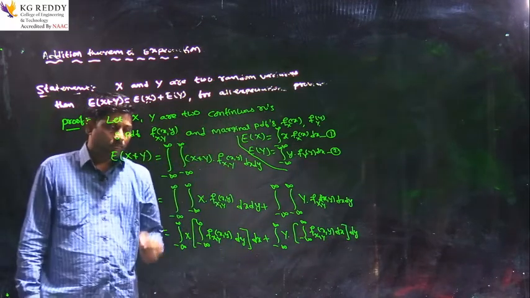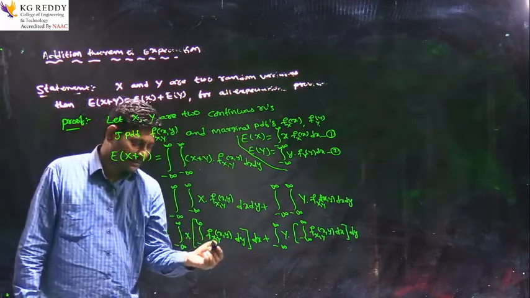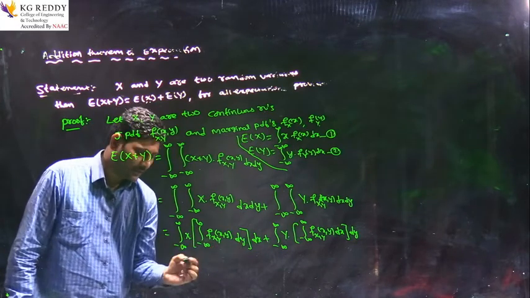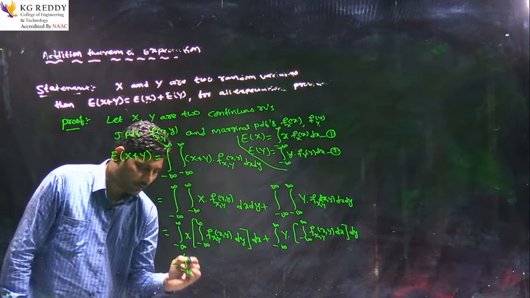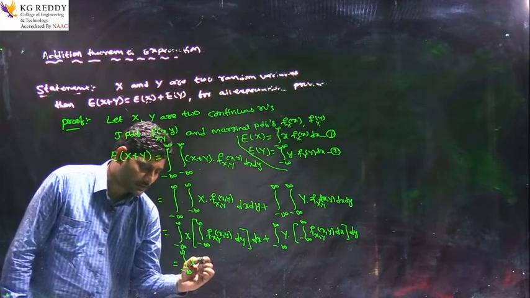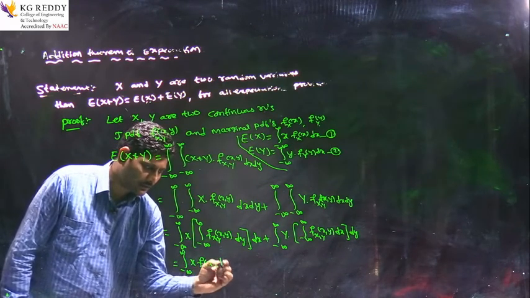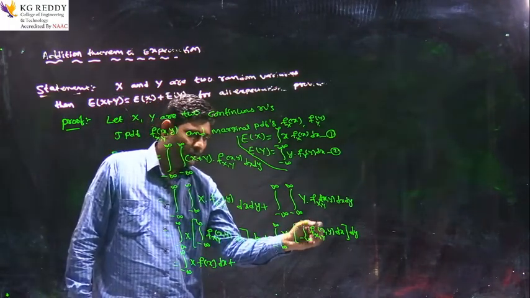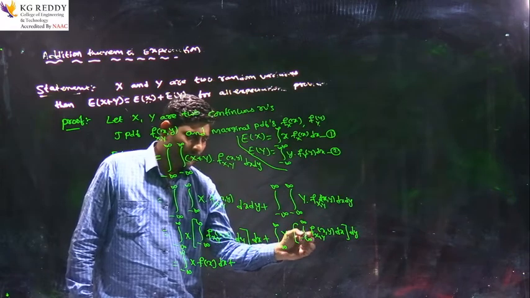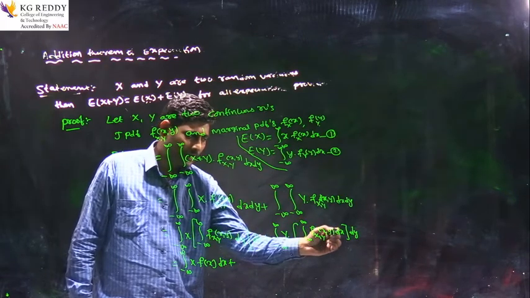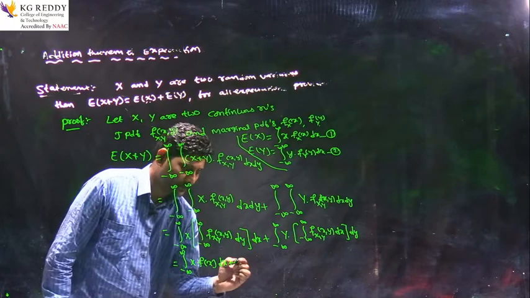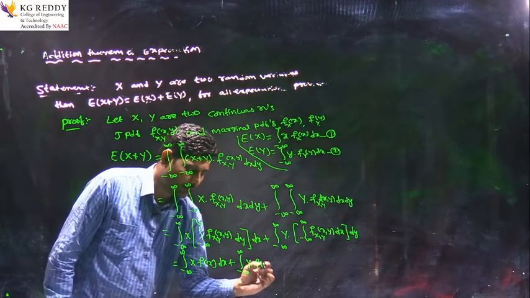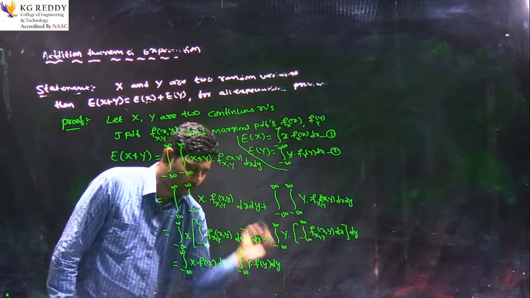Now, from the definition of marginal density functions, the integral of f(x, y) dy is f(x). So, the integral of x times f(x) dx, plus, from the definition of the marginal density function of Y, the integral of f(x, y) dx is f(y). So, the integral from minus infinity to infinity of y times f(y) dy.